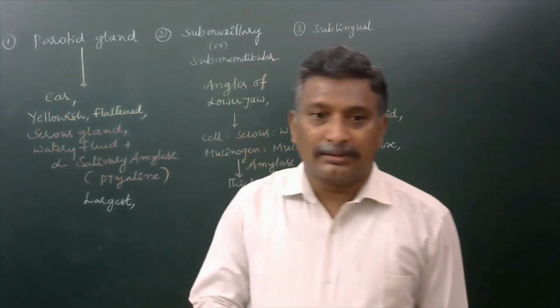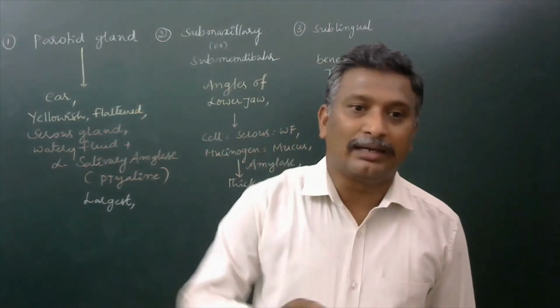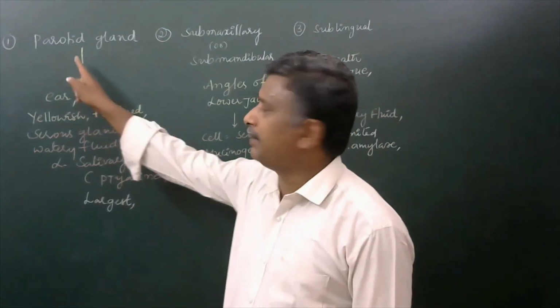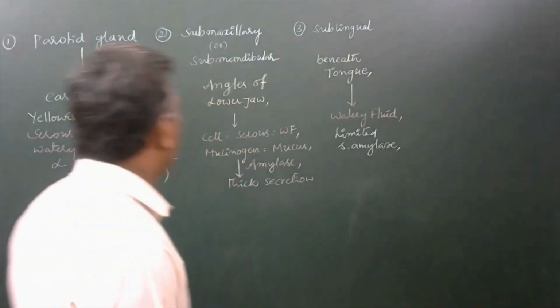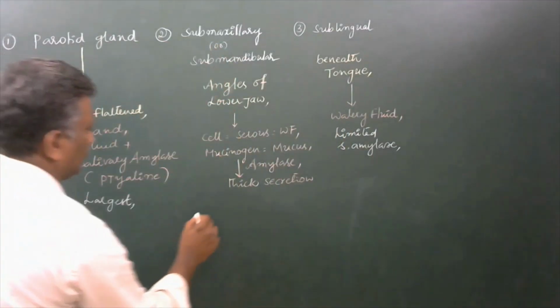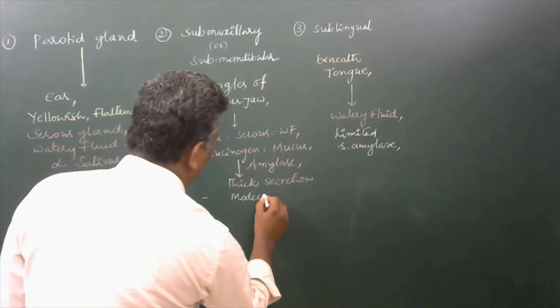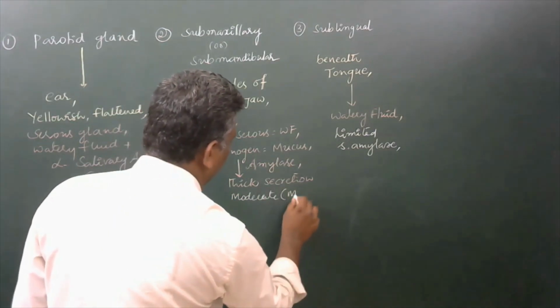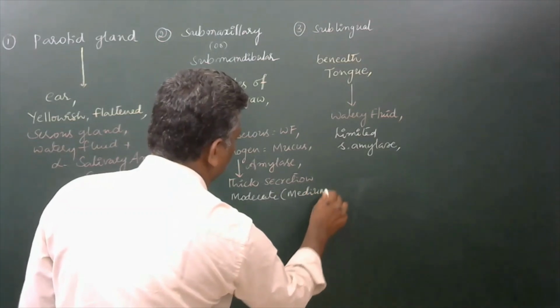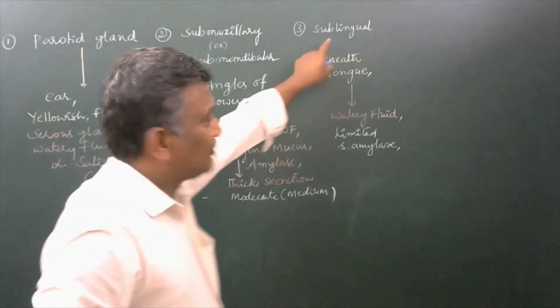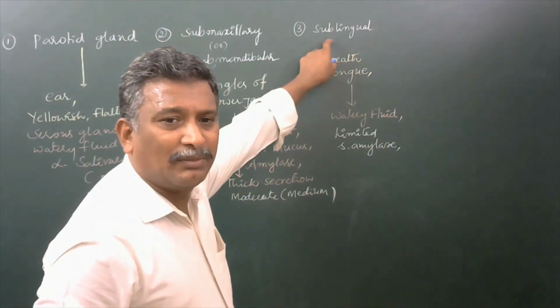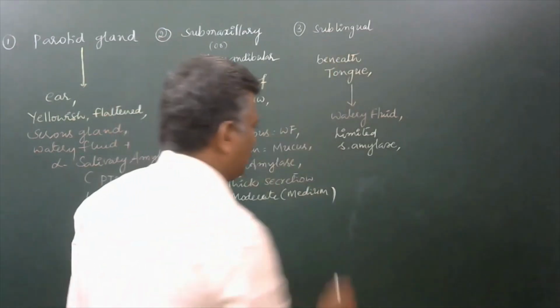Now the largest salivary gland here is the parotid gland. Now submaxillary is a moderate, medium size, and sublingual glands will always be small, minute in size.